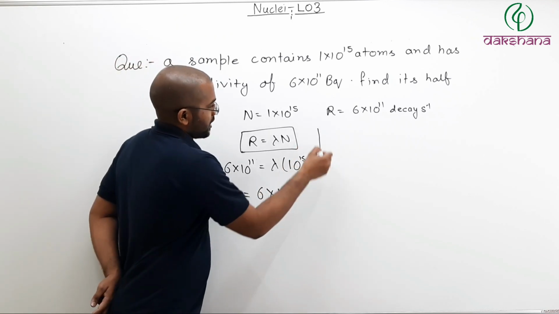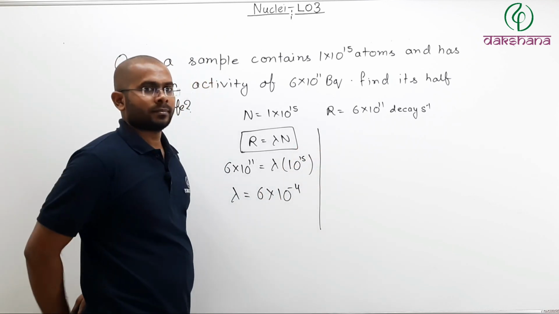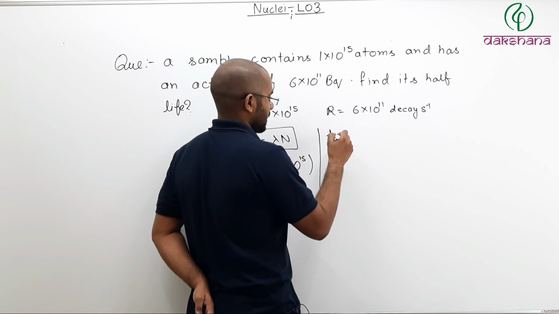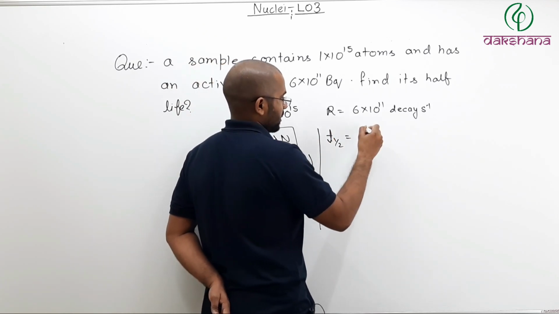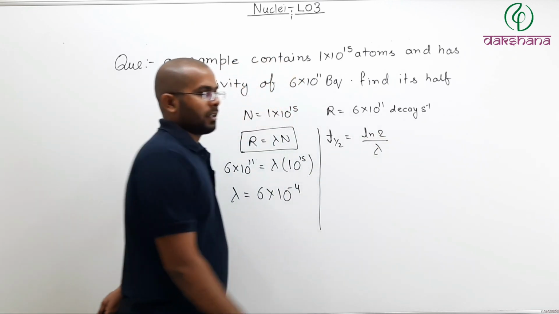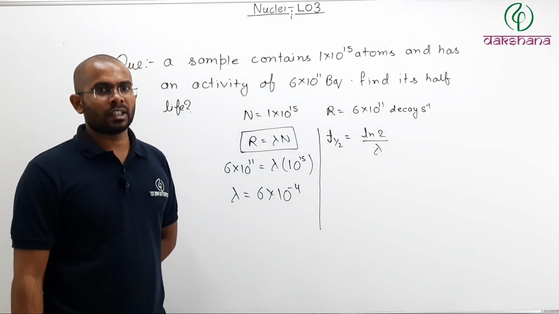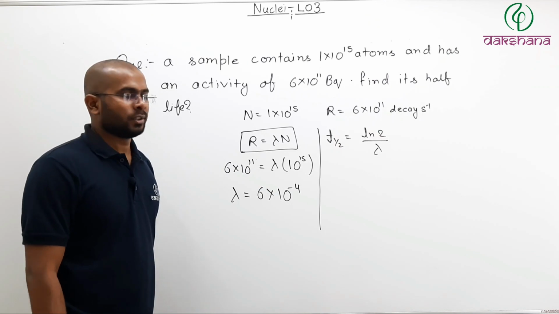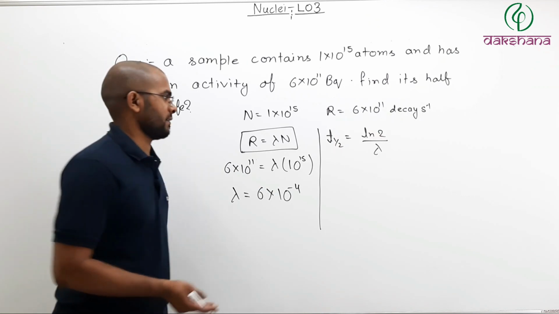Now what is half-life? Half-life, T half, is nothing but ln2 divided by lambda. What is the value of ln2? 0.693. You can take approximately 0.7.